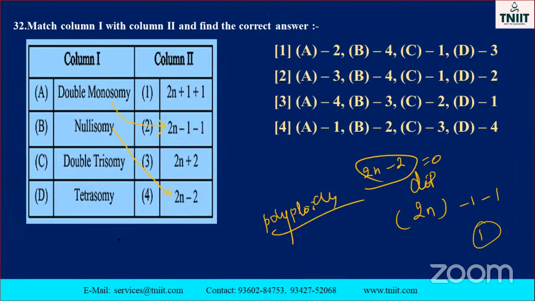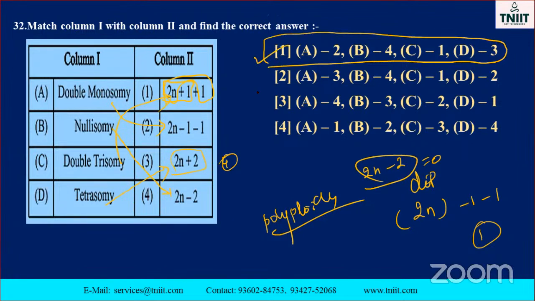Double trisomic. Where is it? Double trisomic, third one. See that, C option. This one is called double trisomic because this is also considered trisomic, again added to that. This one is also trisomic. The last one, tetrasomic, 2n plus 2 is the tetrasomic. Tetra means addition of chromosomes, 2n plus 2, tetra, 4. So the first one is the correct option. Others are wrong. Okay, go to the next one.